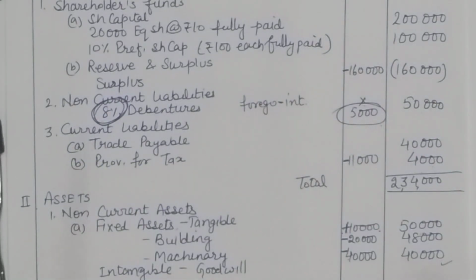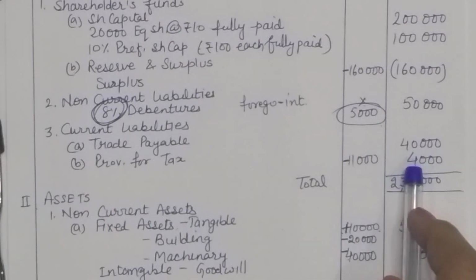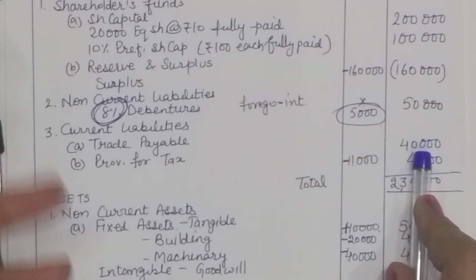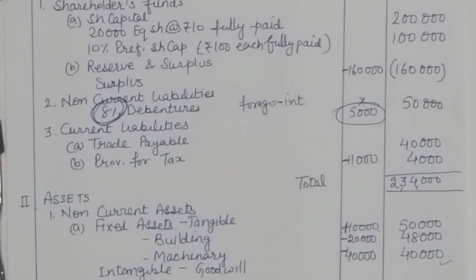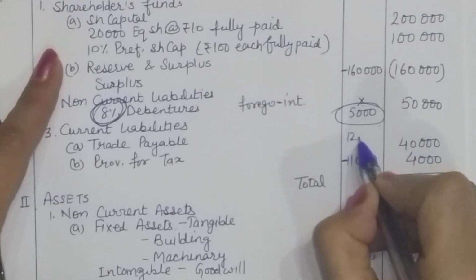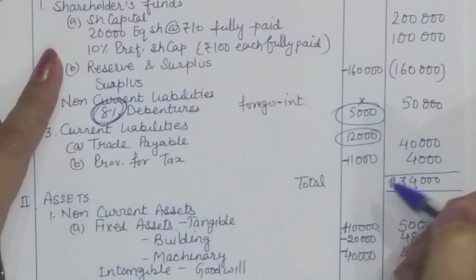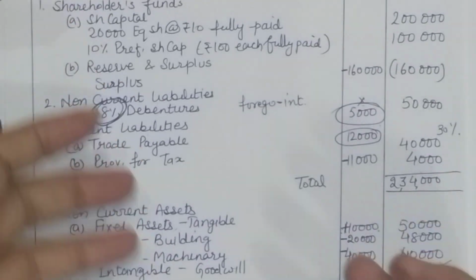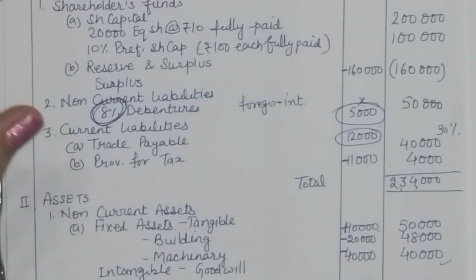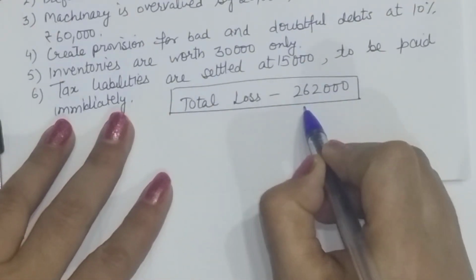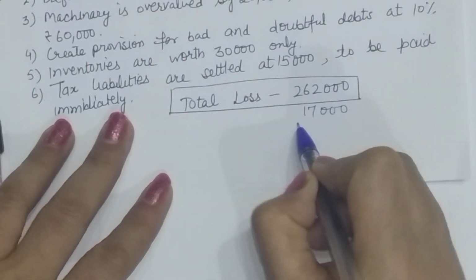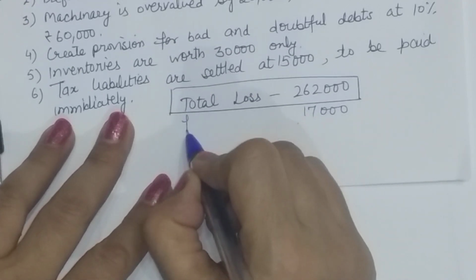Sometimes companies offer them share capital or ownership in the company, that if you sacrifice some amount, you will be given capital for the remaining balance. So suppose, let us just assume that they are willing to sacrifice 30% provided they are given capital. So you collect a benefit of 12,000 from them also, that is 30%. So how much is left now? You had a total loss of 2,62,000. You are still able to get a benefit of 17,000, in the sense of the amounts foregone.